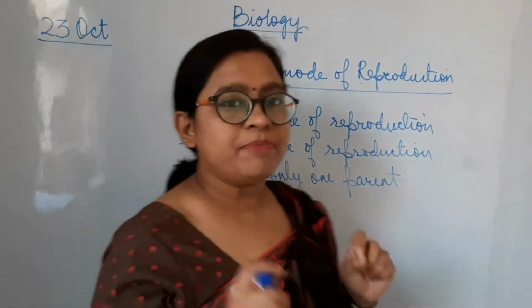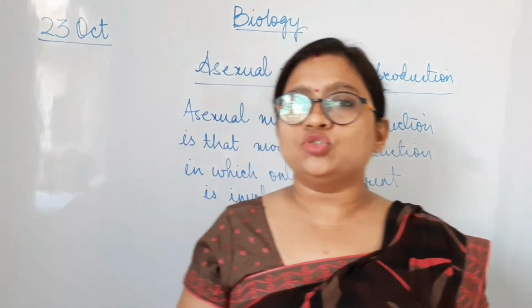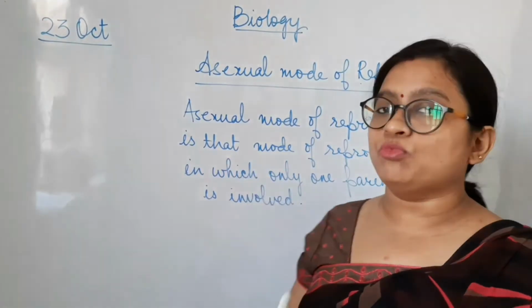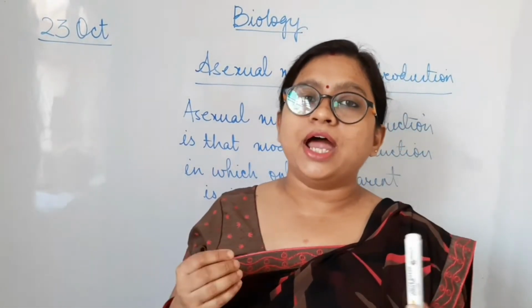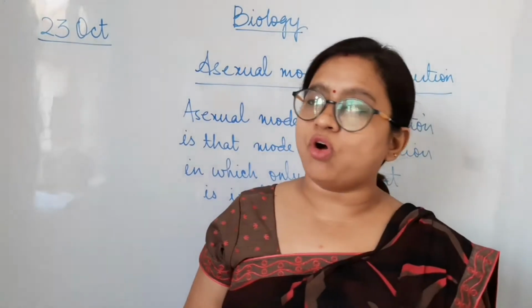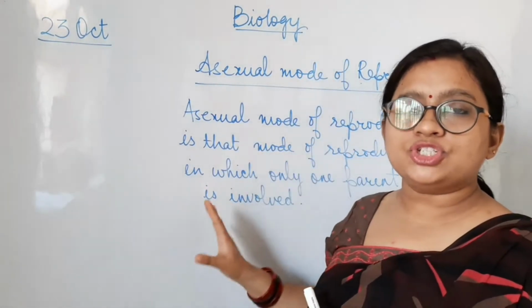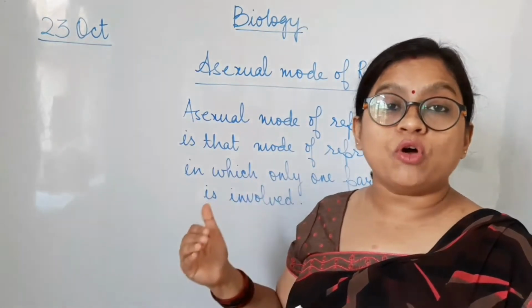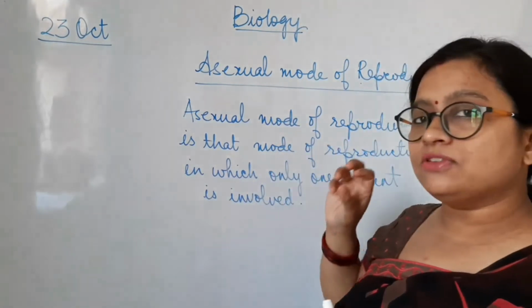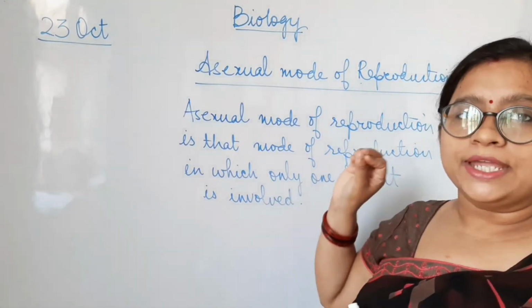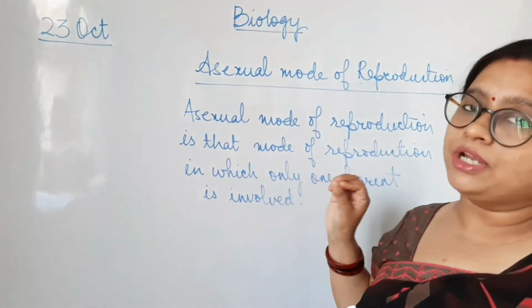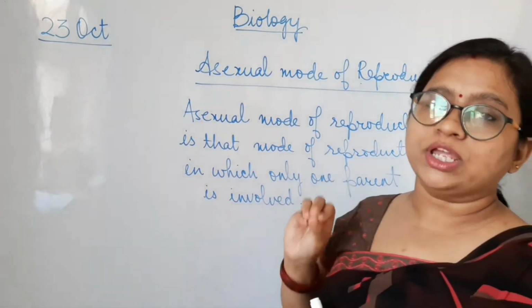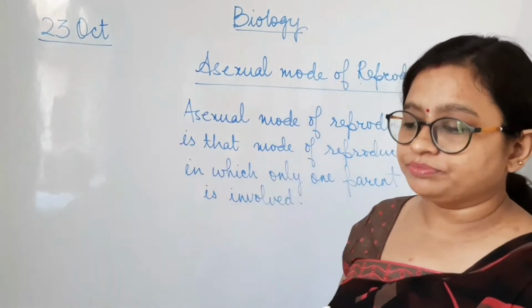So if only one parent is involved, what are the things which you are going to observe in asexual mode of reproduction? The offspring which is developed over here will be completely identical or a clone of the parent. So that is a very important point related to asexual mode of reproduction. Let me write those points on the whiteboard so that you are able to understand it properly. Let's study the points related to the asexual mode of reproduction.